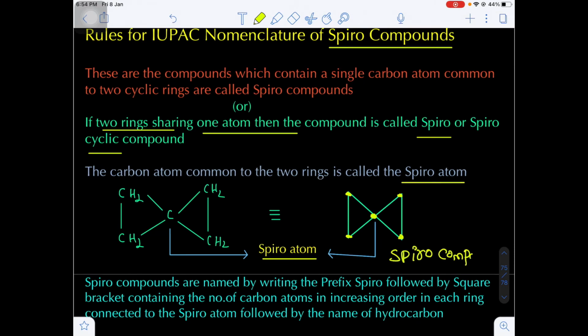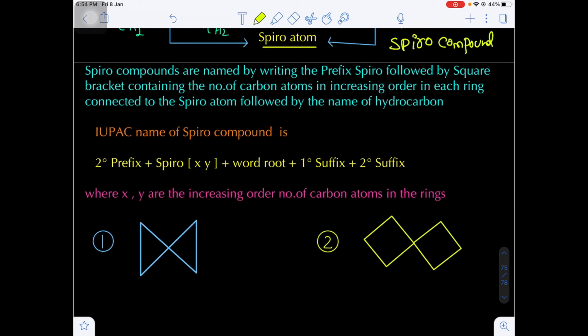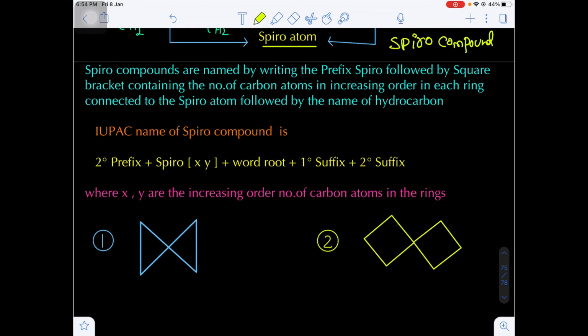This compound is known as which compound? Spiro compound. Spiro compound naming is written with the prefix spiro, followed by square brackets containing the number of carbon atoms in increasing order. So in case of bicyclo, we write the decreasing order, but in case of spiro, we write the increasing order of carbon atoms in each ring connected to the spiro atom, then the name of the hydrocarbon, that is the word root.